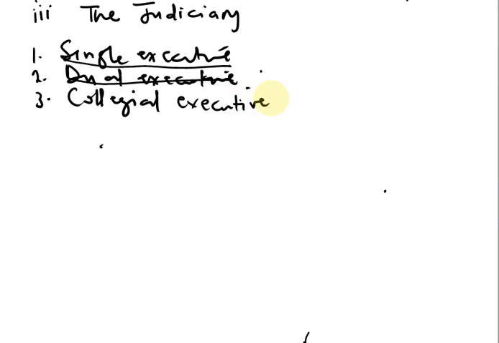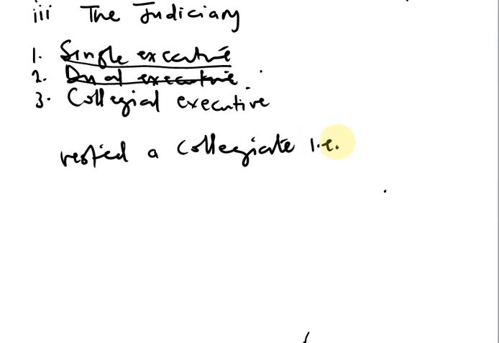A collegial executive is one in which the power of government is vested on a collegiate, that is a group of executive members. They could be 3, they could be 4, they could be 5, depending on the system that country practices.